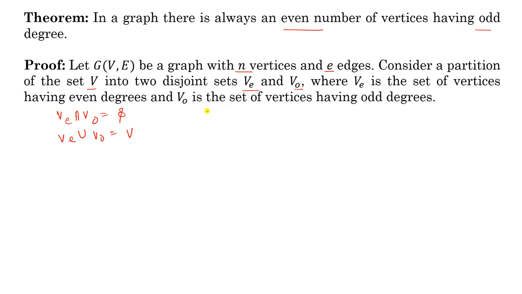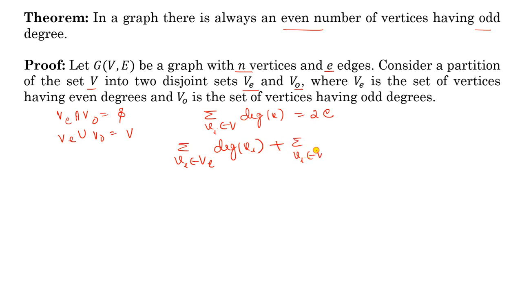Now you know that the sum of degrees of all the vertices is equivalent to twice the number of edges. Now you have two parts of V. You can write sigma Vi belongs to VE, degree of Vi, plus sigma Vi belongs to VO, degree of Vi, equal to twice E. In this sum, each degree is an even number, therefore the sum will be an even number.